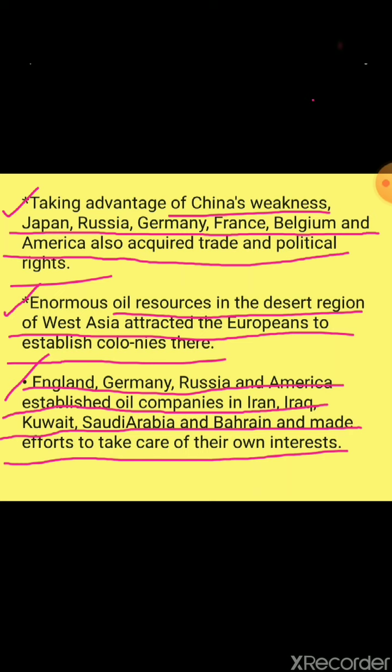Then England, Germany, Russia, and America established their own oil companies in these countries, where more oil resources can be seen, and they took part in earning more and more income.